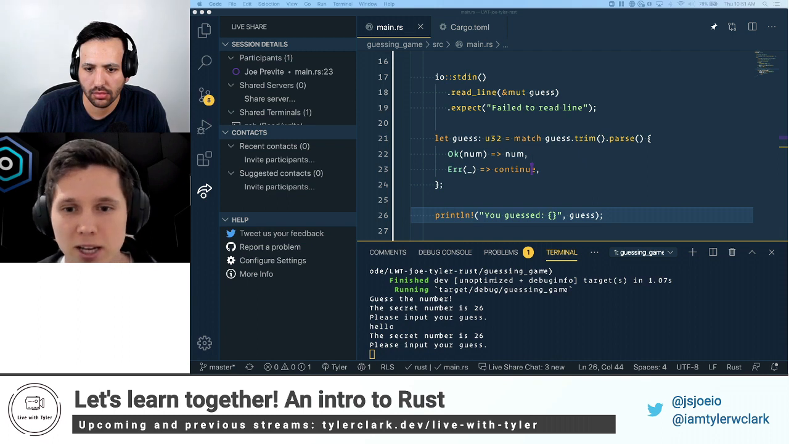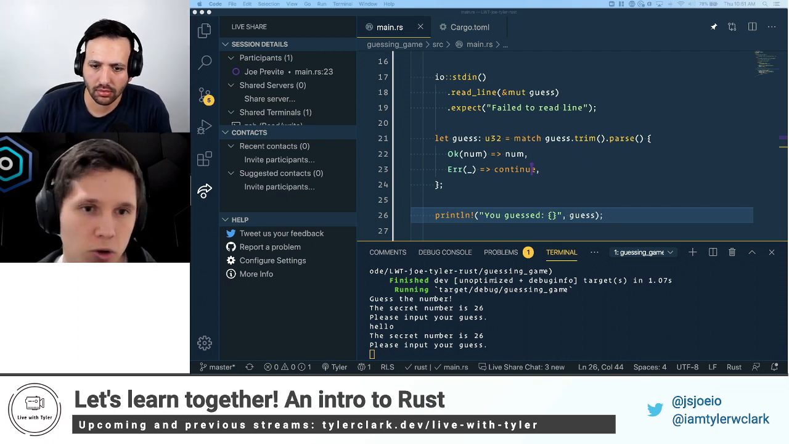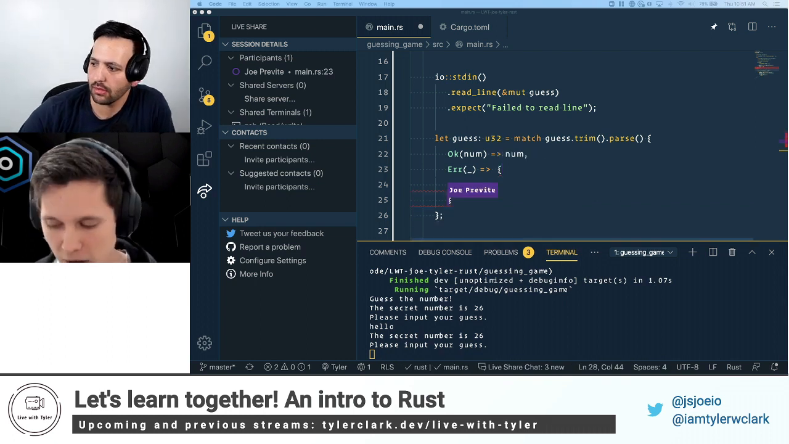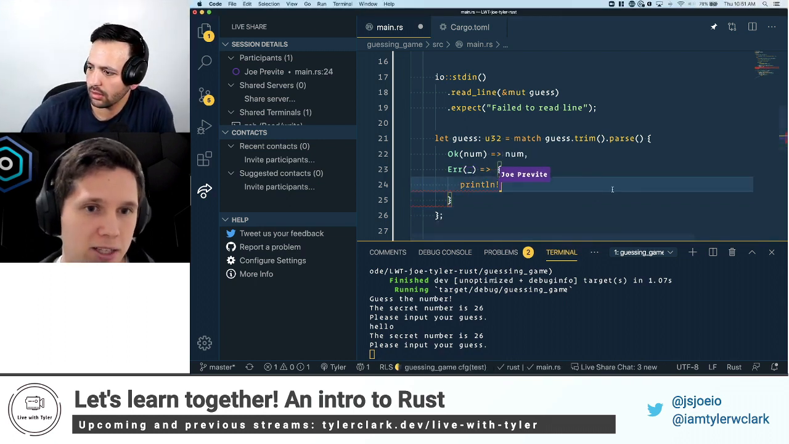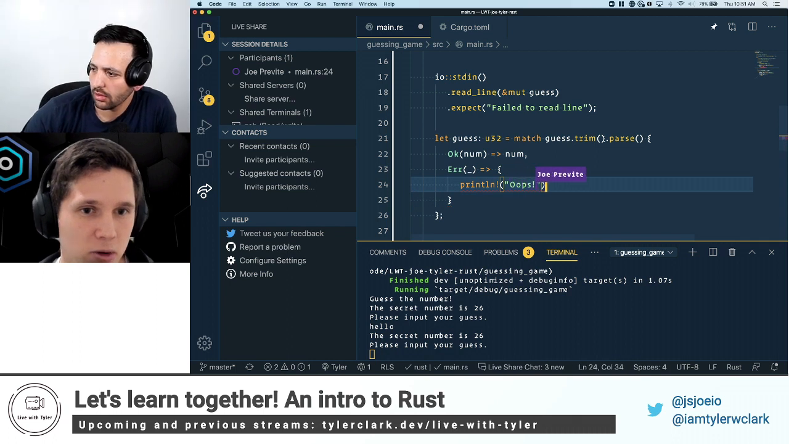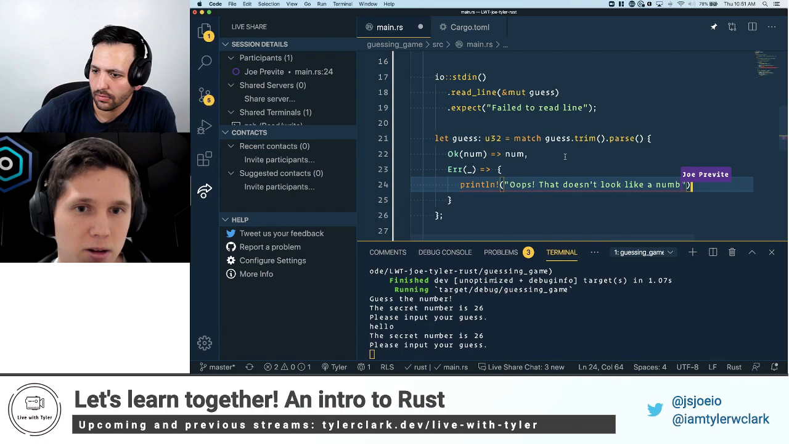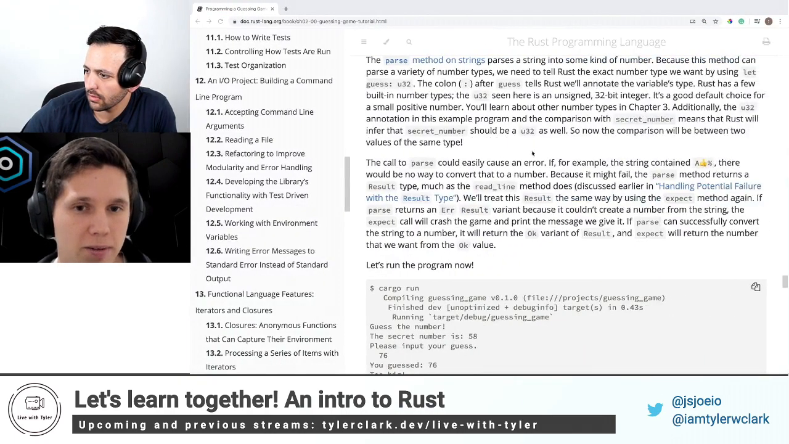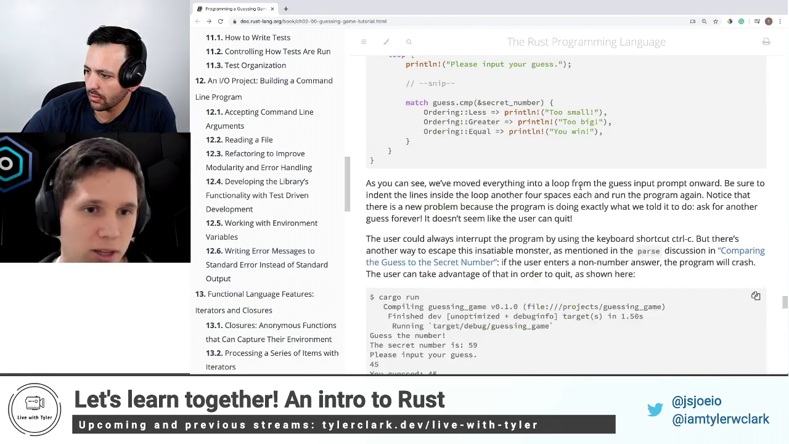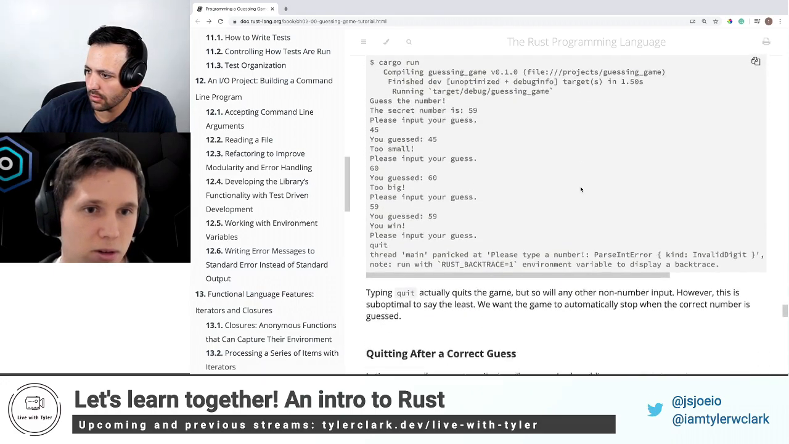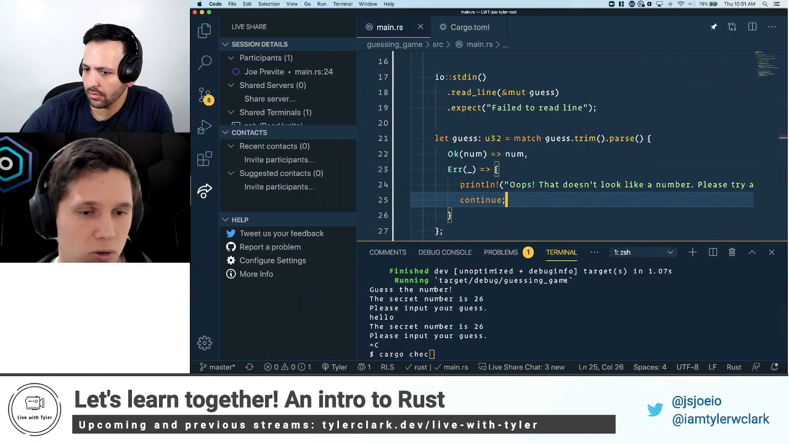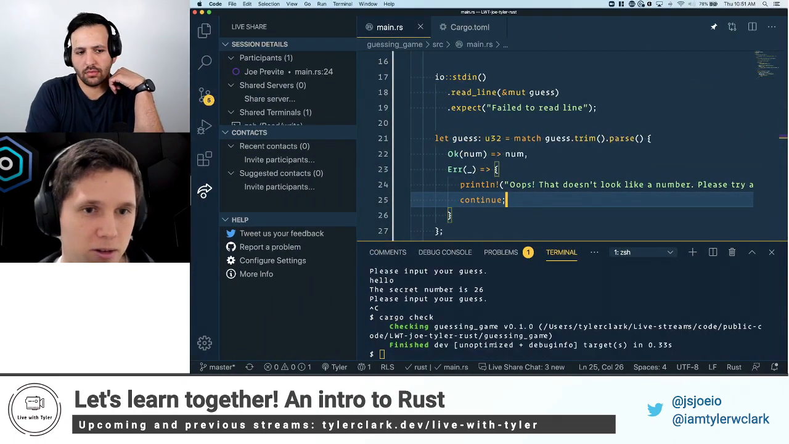So this actually isn't in the tutorial, but I added it in my own version. Let's refactor that error part of the match statement, and let's println and say, oops, that doesn't look like a number. Please try again. And then we're going to throw the continue afterwards. Make sure, semicolon. Cool. So does that make sense, Tyler?